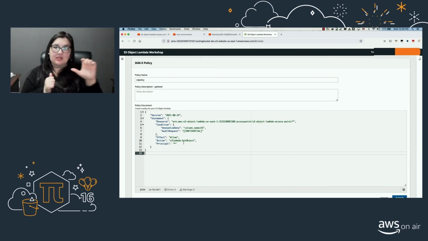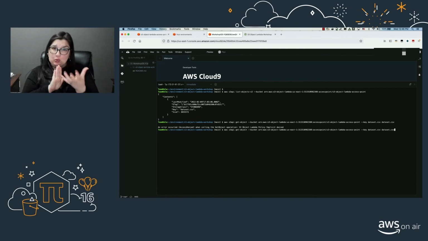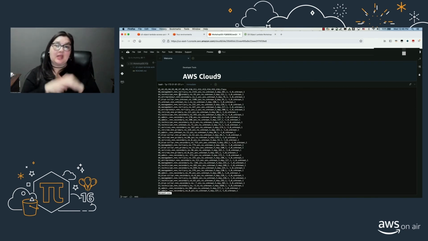Under action, I have a get object here, and principal is all, but you can change that to any user or role that you want. Submit this. Let's go back to the IDE and run the same command again. So I'm doing a get object. This time it succeeded, right? It's successful. I'm going to check that data set, and as you can see, V3 is now anonymized, and this is exactly what I wanted for my application.